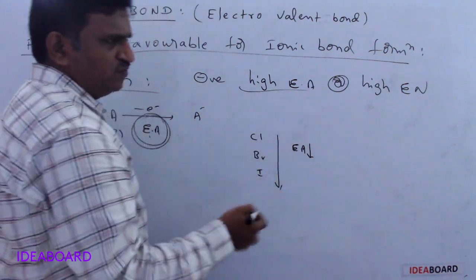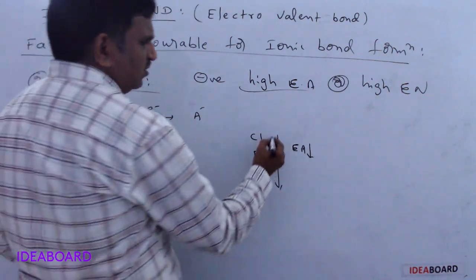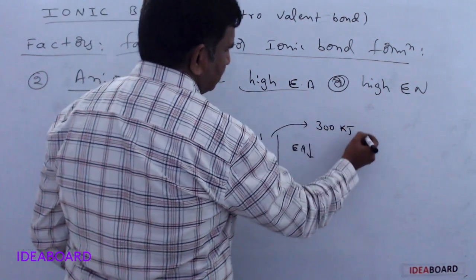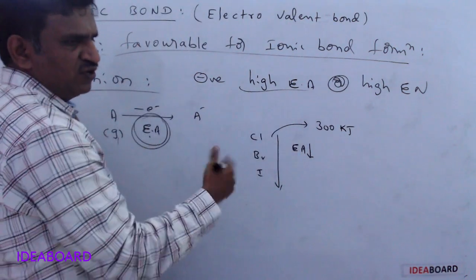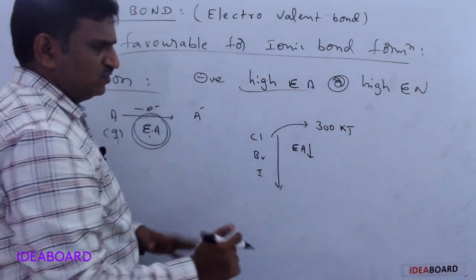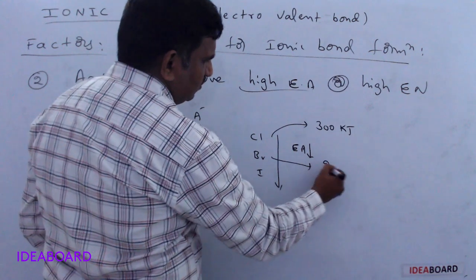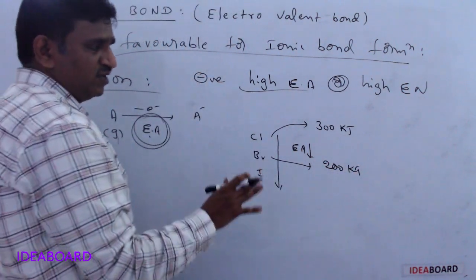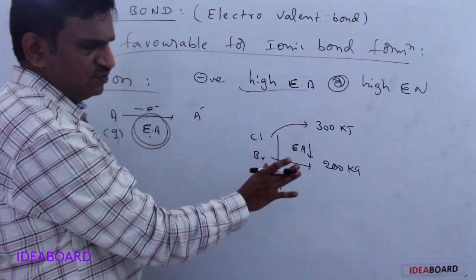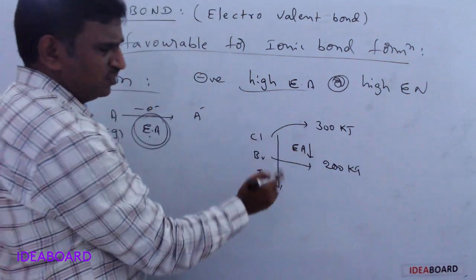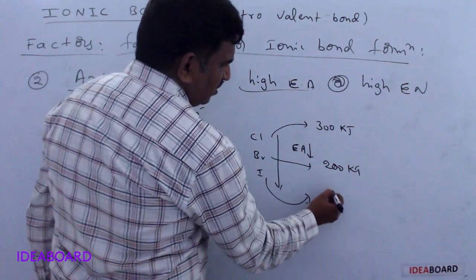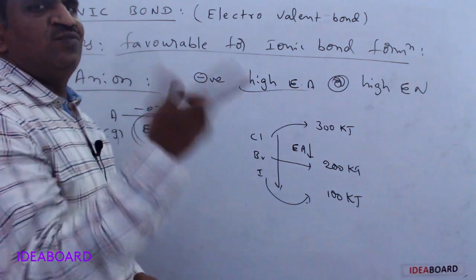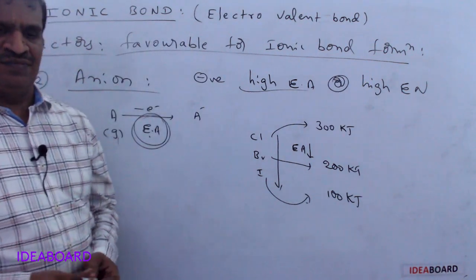I am telling these values only for our understanding, not the accurate values. Suppose chlorine releases 300 kilojoules by gaining one electron, bromine releases 200 kilojoules, and iodine releases only 100 kilojoules. These are only approximate average values for understanding purposes. Now tell me, which has more requirement of electron?